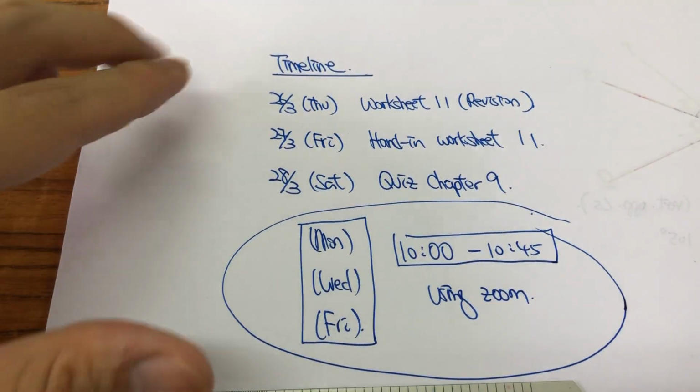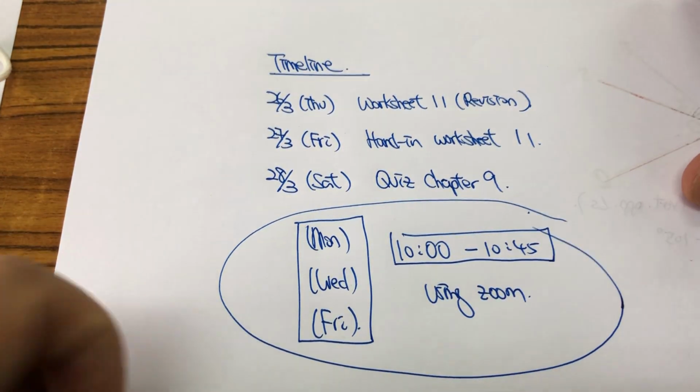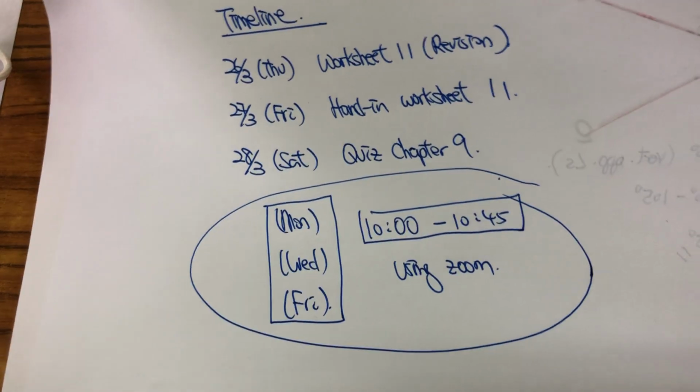So this is our timeline. And now let's begin the overall revision of chapter 9, Pythagoras theorem.